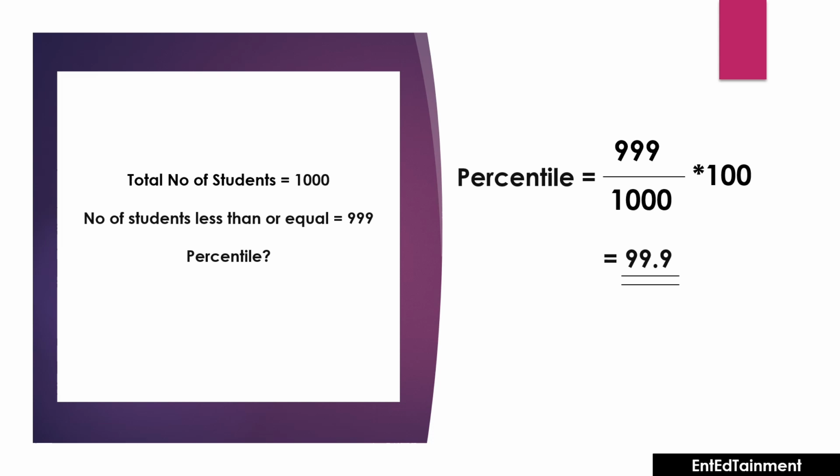So the percentile is 999 divided by 1000 into 100, that is 99.9 percentile. This is a situation of percentile. You can clearly understand the situation of percentile here, right? They are just comparing the competitor's score or competitor's rank with your rank. So it's a clear competition between the students who attend the examination. There is a clear competition.